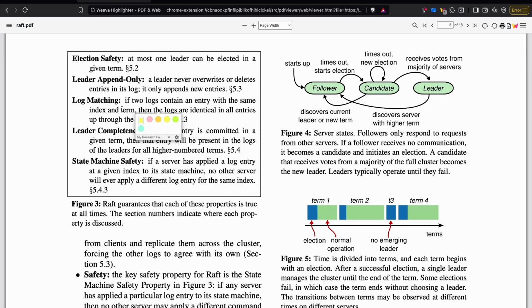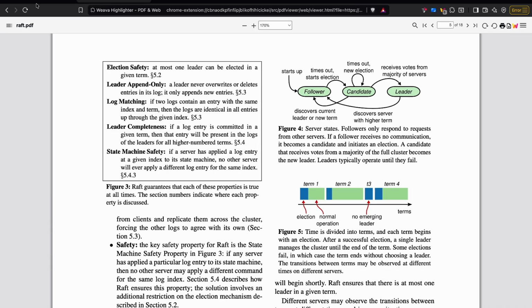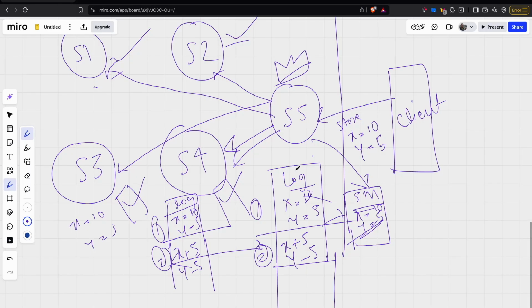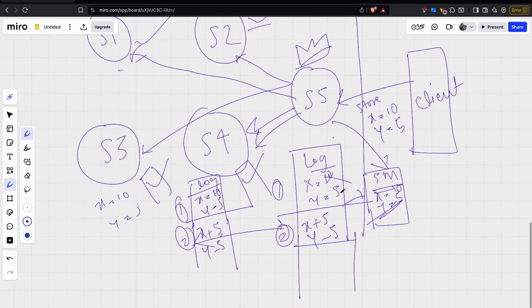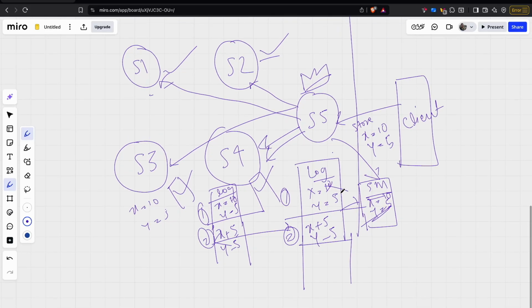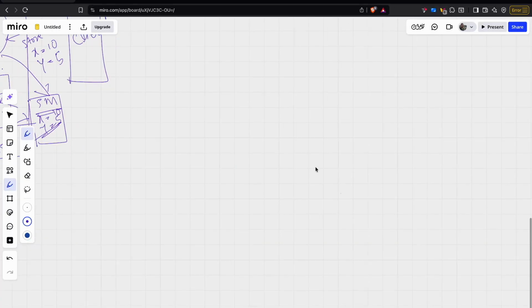There is a word term that is showing up repeatedly. Let's understand what term is. You can associate term as a normal election term. Let's say in a country, the very first elections happened in 2010. And let's say a leader is valid for 5 years, and the election is conducted again in 2015, 2020, and 2025.